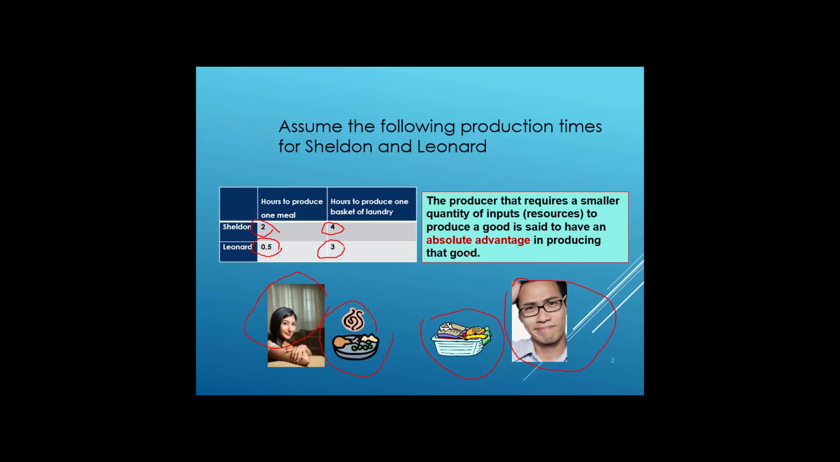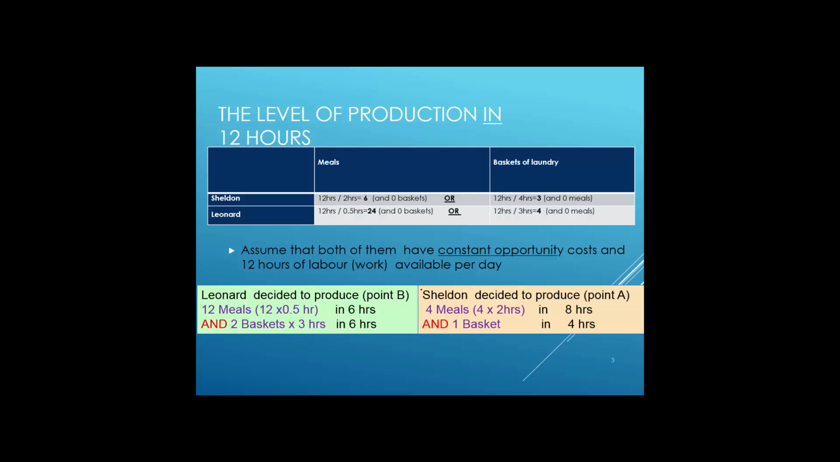Knowing this, could you please try to answer the question: which one of them has an absolute advantage in producing meals and preparing baskets of laundry? I hope that you were able to answer that Leonard is that person. He's very productive. It means he has an absolute advantage in preparing meals and in preparing baskets of laundry.